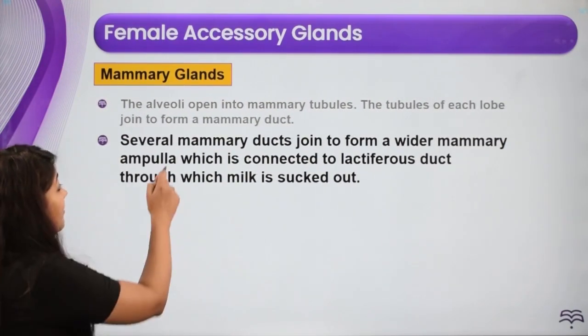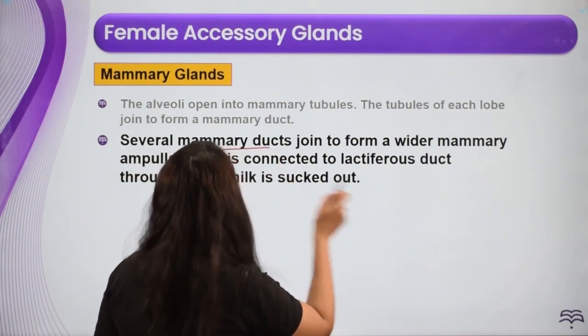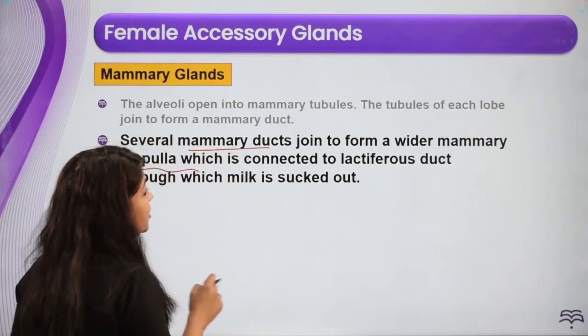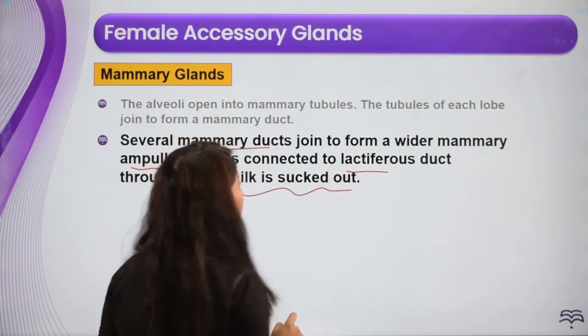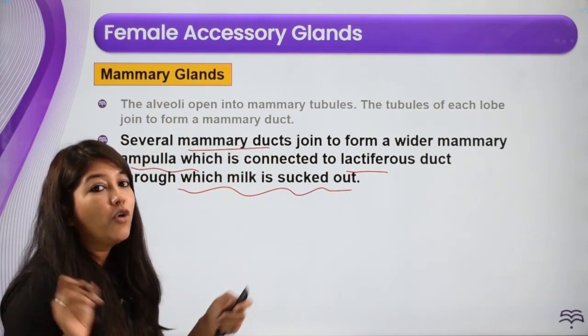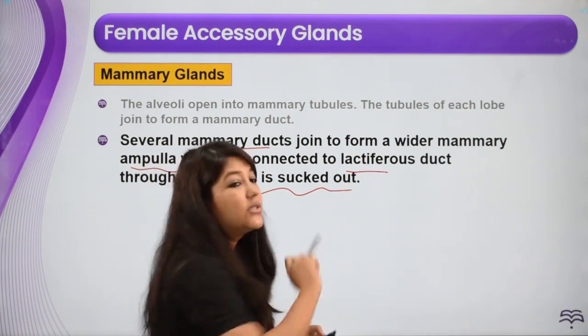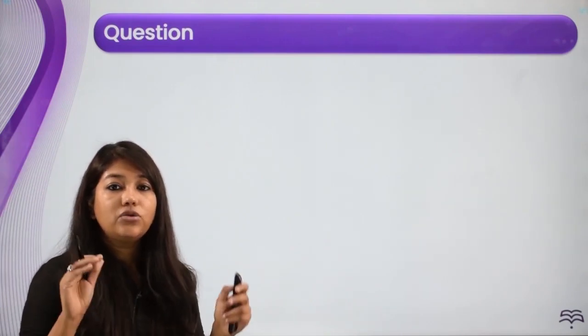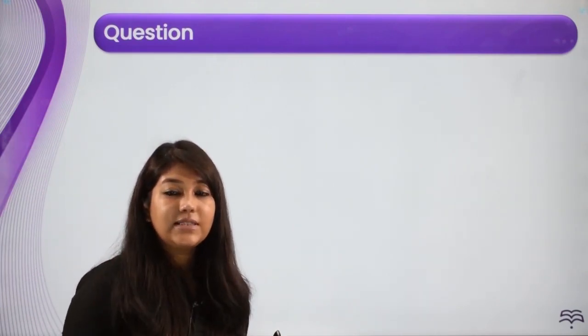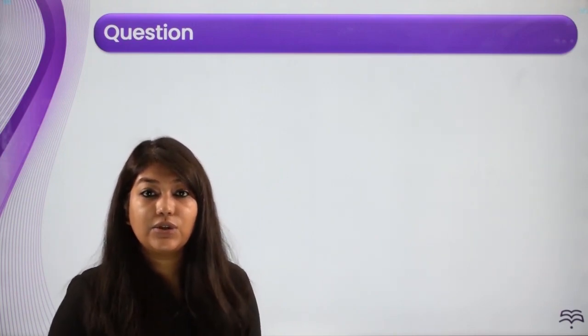Alright, several mammary ducts join to form a wider mammary ampulla which is connected to the lactiferous ducts through which the milk is sucked out. So in the nipple finally what is opening? Lactiferous ducts are opening. ठीक है, finally क्या open होगा? Lactiferous ducts open होंगी. Alright, so this was all about the female accessory glands and the female external genitalia.